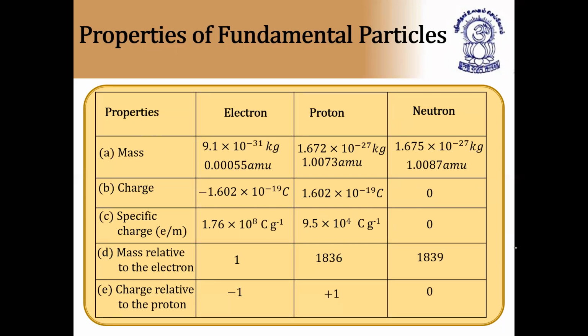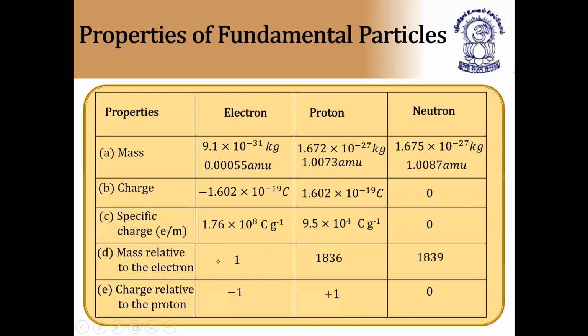Specific charge, e/m ratio, for the electron is 1.76 × 10^8 coulombs per gram, 10^11 coulombs per kg. For the proton it is 9.5 × 10^4 coulombs per gram, 10^7 coulombs per kg. These two values are most important because they will ask e/m ratio of electron as well as proton, and for neutron it is 0.